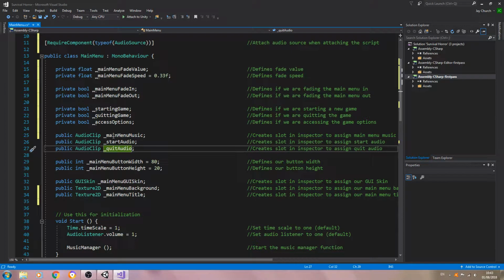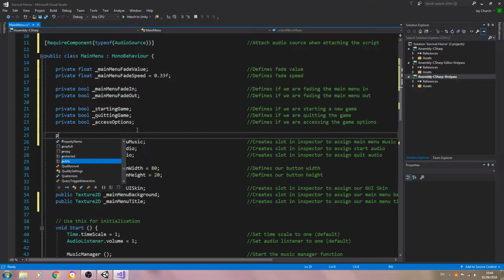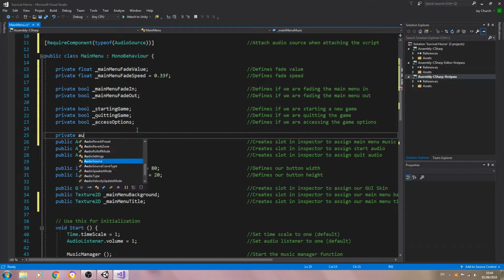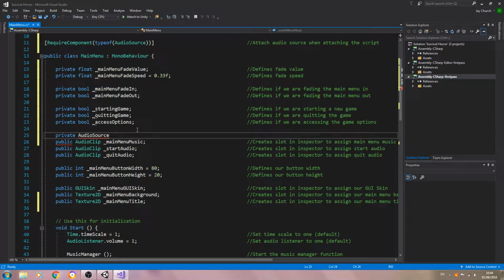Let's have a look at the audio clips. We definitely need to change some of these. And we'll come at the top first. I think we'll create of type audio source underscore main menu, and we will just use audio source. Close the line off into the comments, defines naming convention for the audio source.